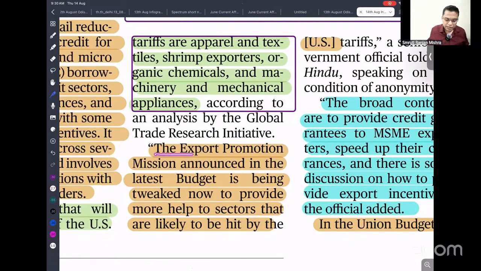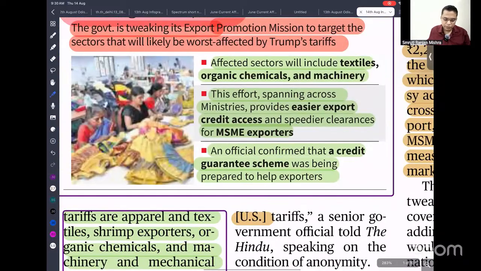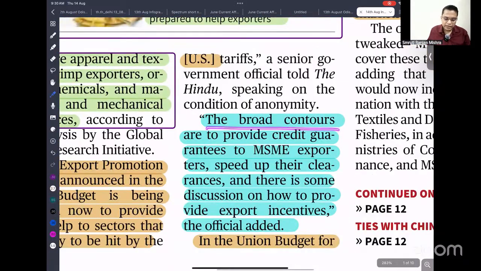So next is the export promotion mission announced in the budget. In the budget, there is a mission called the export promotion mission, being tweaked now to provide more help to the sectors that are likely to be hit by the USA. The broad contours are to provide credit guarantee to MSME and speed up their clearance. This is very important. India is known for its slow clearance, delay in the clearance. That is what led to the cost overrun and delay in reaching and damaging of some of our products also.